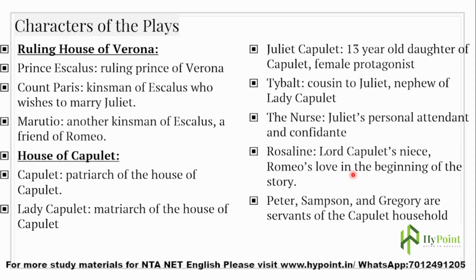He was pursuing Rosalind, and while looking for her, he met Juliet, and his love interest suddenly shifted towards Juliet. Peter, Samson and Gregory are servants of the Capulet household. So these are the main characters associated with the House of Capulet.